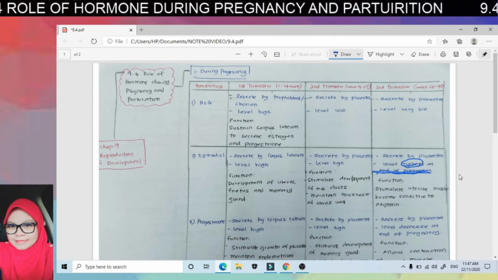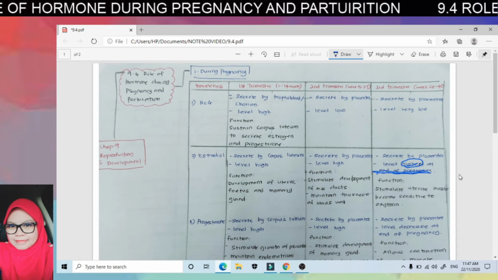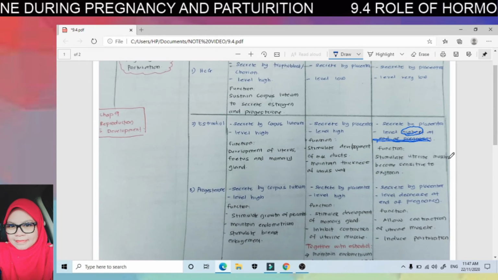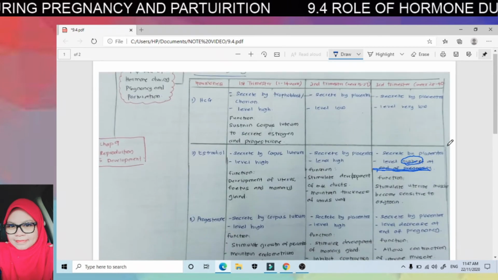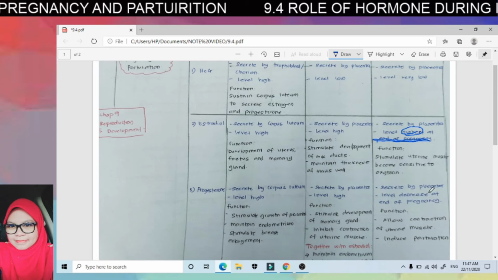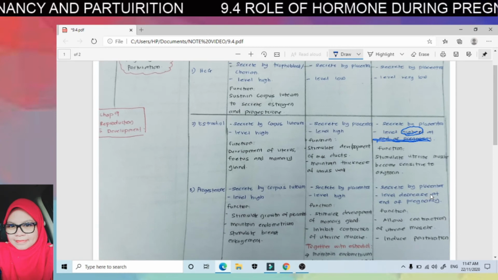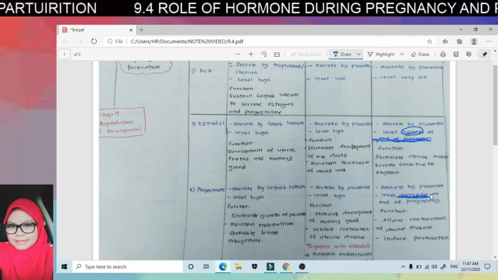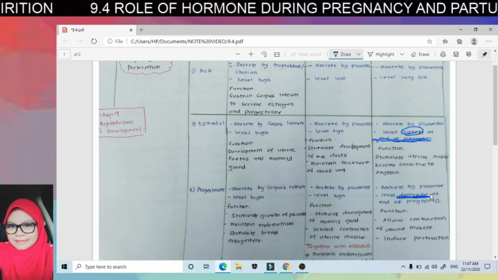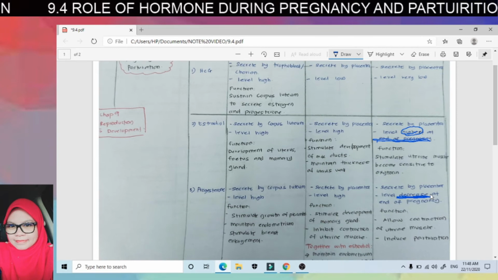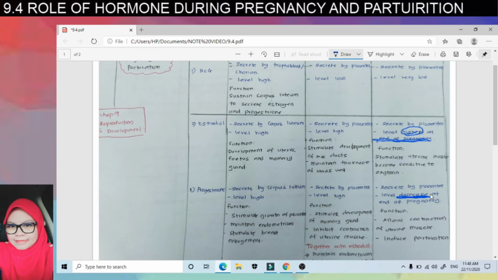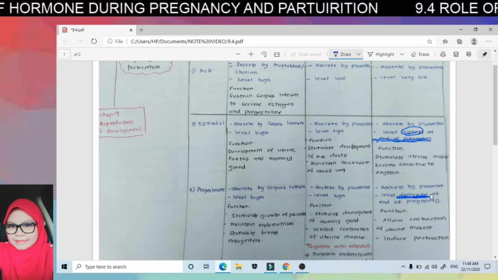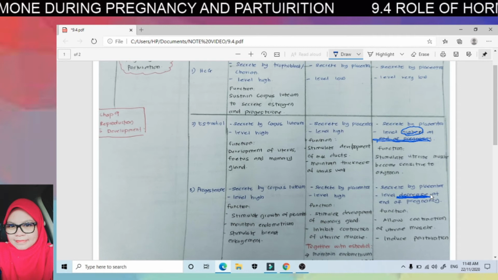Okay, means dia allow contraction untuk berlaku. Okay, how about progesterone? At the end of pregnancy, which is at the end of trimester 3, the level of progesterone will decrease. This is to allow contraction of uterine muscle and to induce parturition.